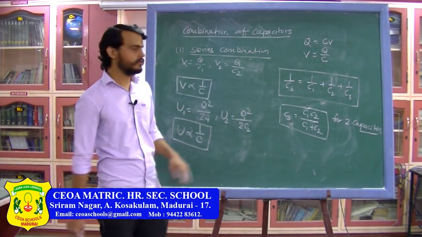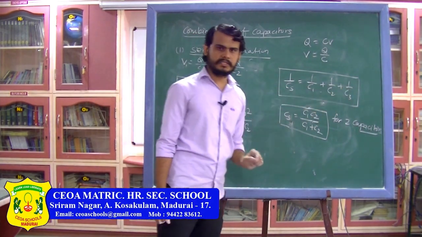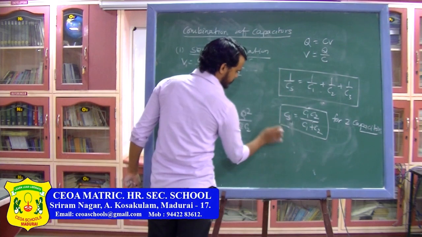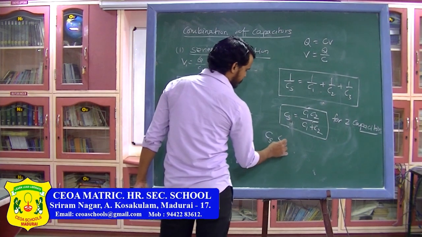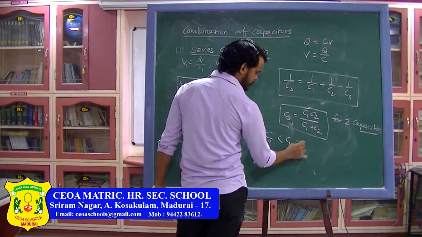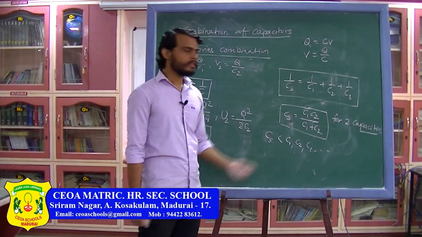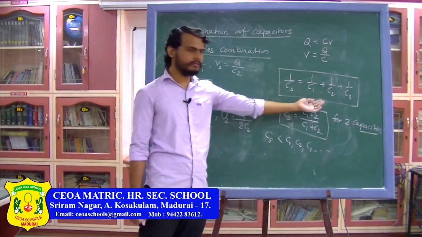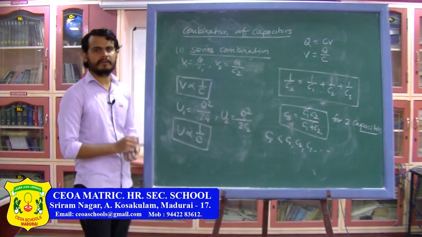And the equivalent formula for capacitance will be 1 upon Cs is equal to 1 upon C1 plus 1 upon C2 plus 1 upon C3. And you have seen these results in resistance also. So here you can say Cs, the equivalent capacitance of all the capacitors, will be less than C1 or C2 or C3 and so on. It will be less than C1, less than C2, and less than C3. So the equivalent capacitance in series is less than the minimum capacitance. So find out which is the minimum capacitance, the equivalent will be less than that. So this is the series combination of capacitors.